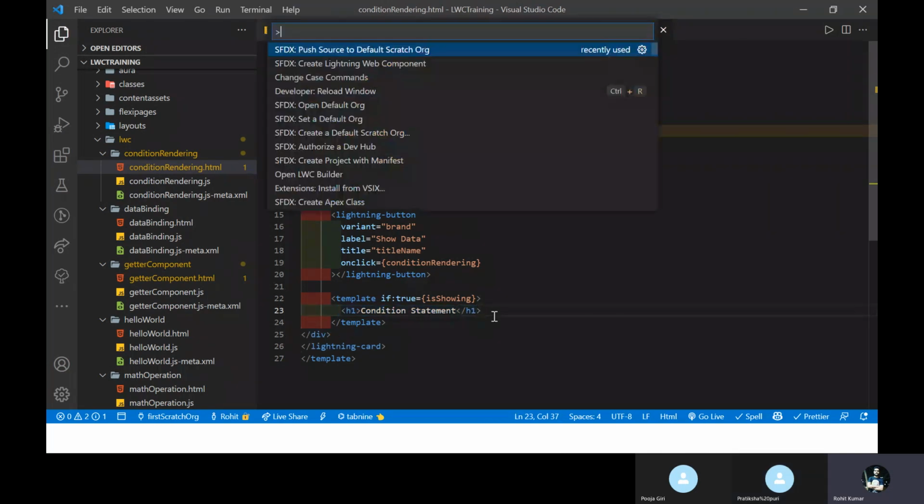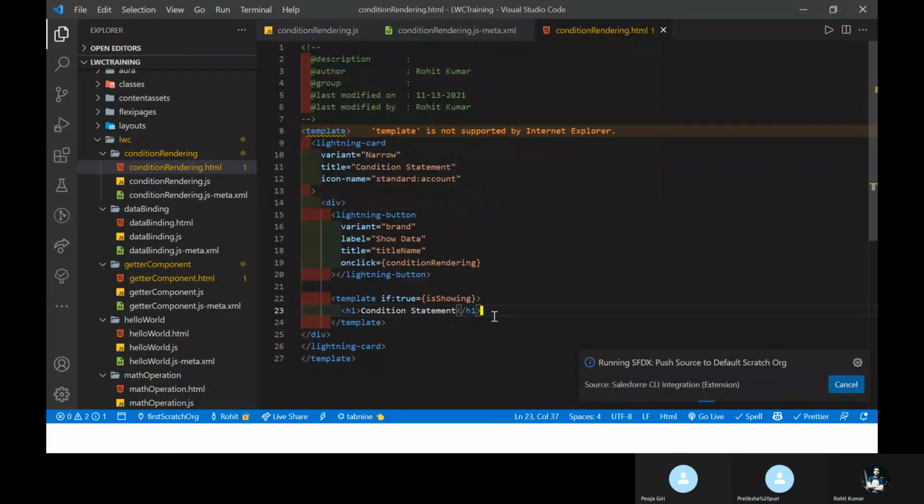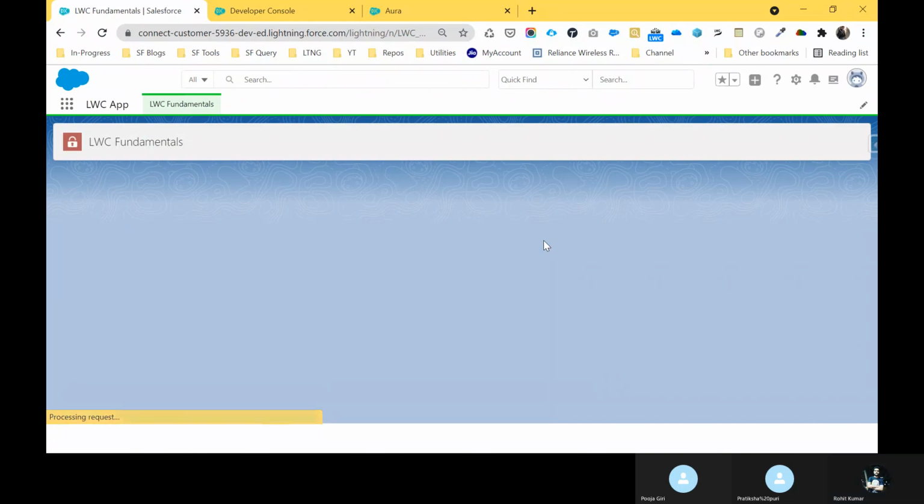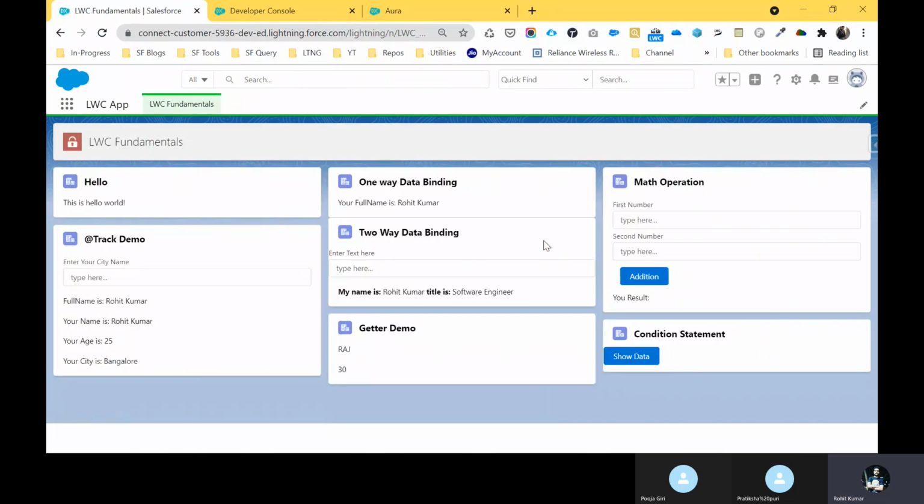Just save it and deploy again. Just deployed. Yeah, successfully deployed. Now it's time to refresh this one. And here you can see, you cannot see my data, the conditional statement, right? Because the first time the value is false.